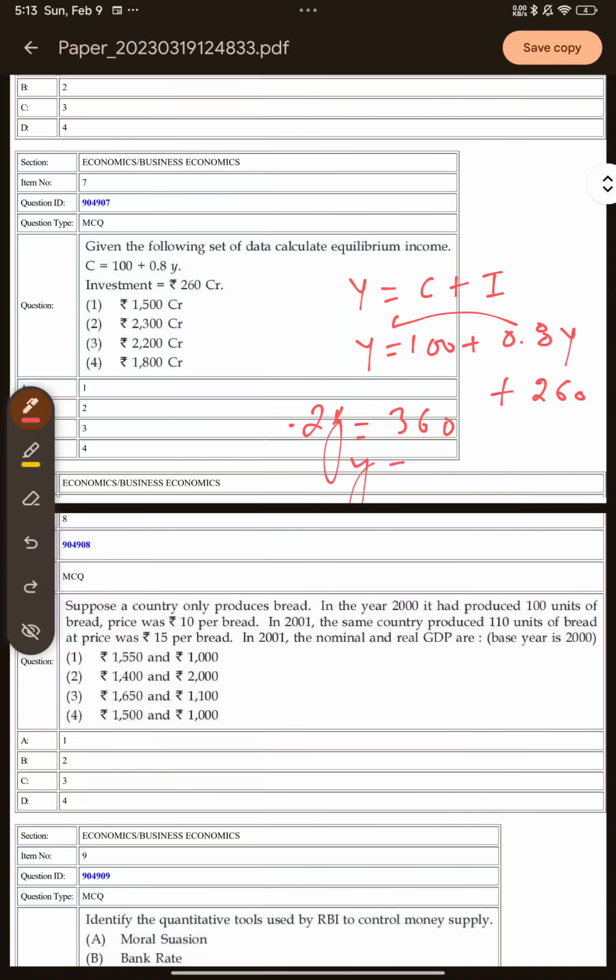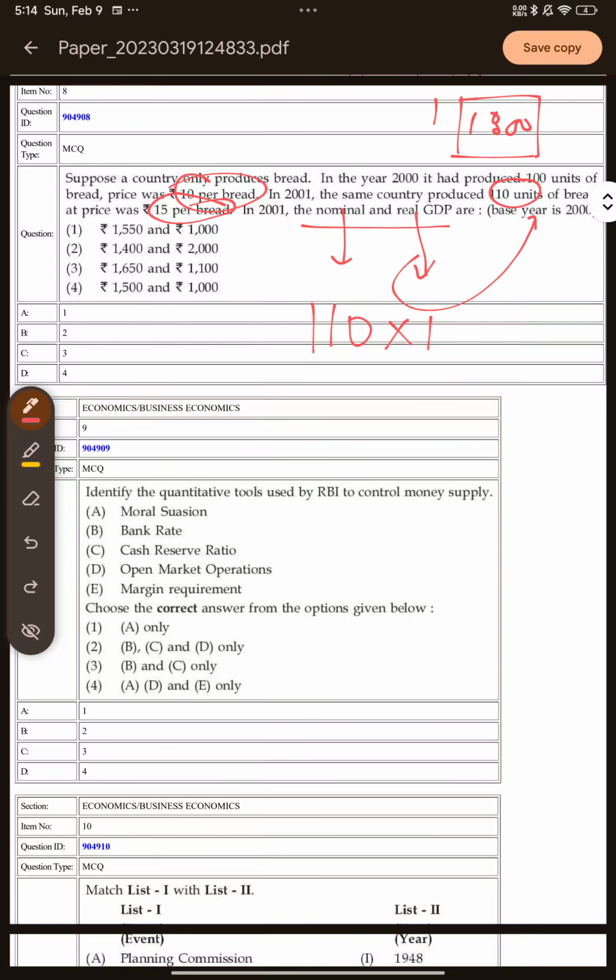In the case of real GDP, we calculate the GDP at the prices of the base year. Here the base year is given to you. It is 2000, that is the previous year. So you'll use the quantity of the current year, but you'll use the prices of the base year to calculate the real GDP. If I calculate the nominal GDP, it will be equal to 110 into 15.